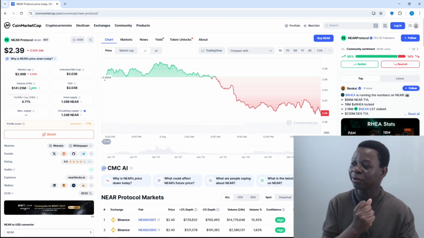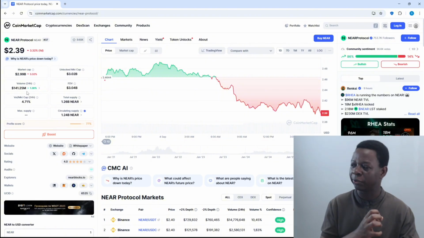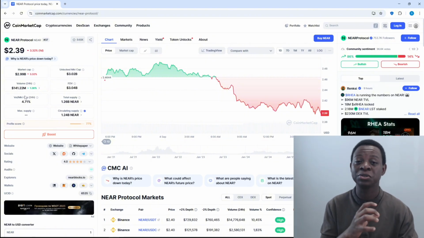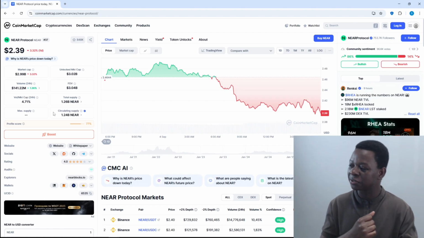Okay? Volume. Look at the daily volume. 24-hour volume is $141 million. That is also not bad. Though it is less than $1 billion, it is still more than $100 million. Still, it shows you that there are people interested in this coin. We move on. What else, ladies and gentlemen?